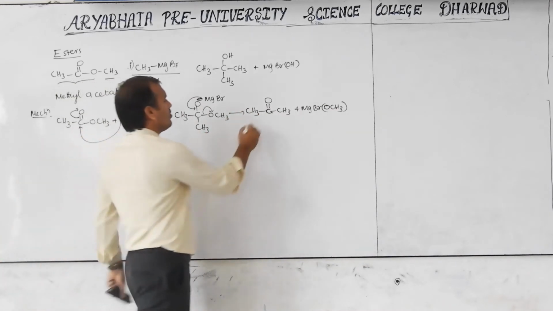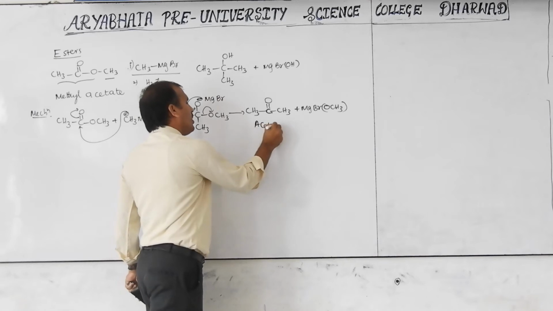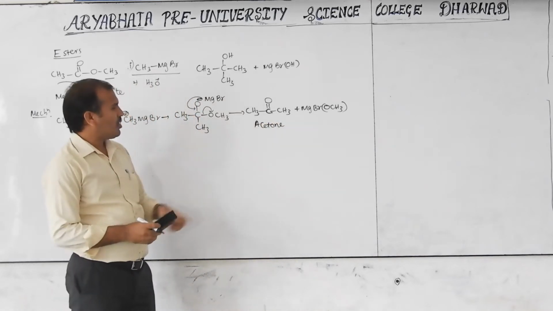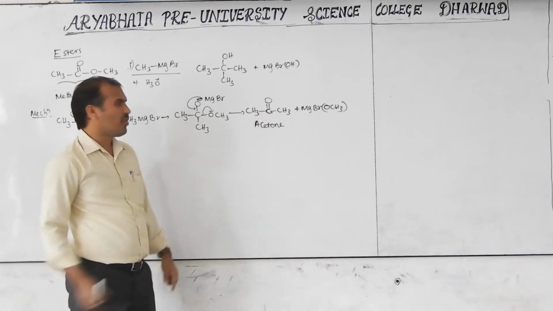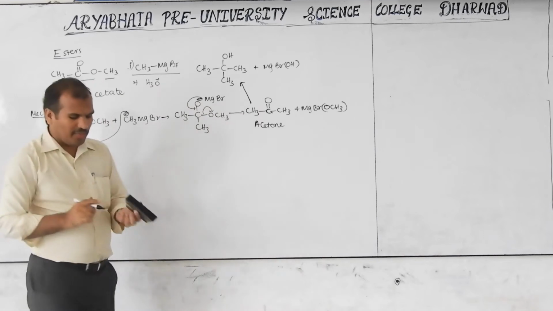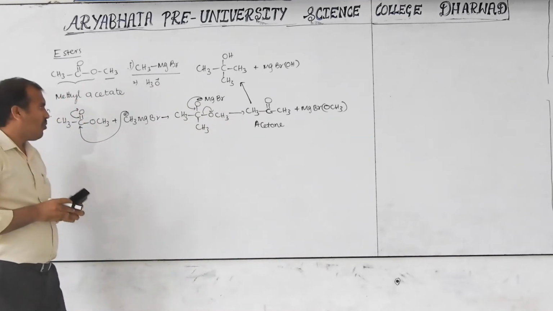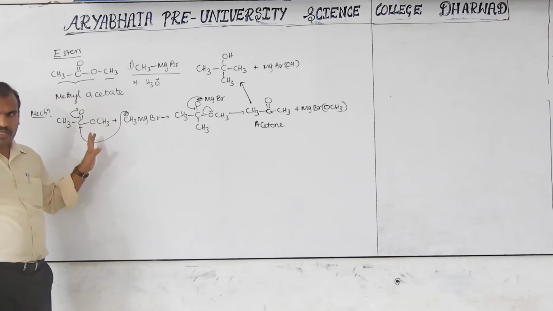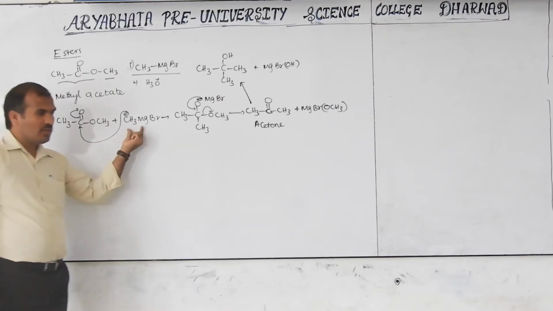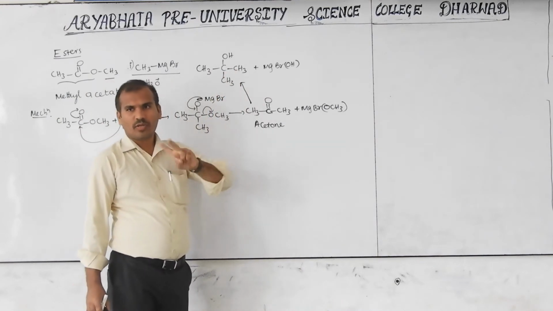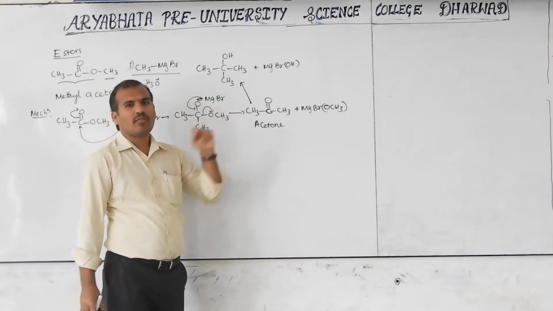This is acetone. With acetone we already discussed in the last class how it reacts with Grignard and forms a tertiary alcohol. Keep in mind, how many equivalents of Grignard reagent are utilized in this reaction? Here one for the ester, and one more Grignard reagent for the acetone. In total, two equivalents of Grignard reagent are utilized.